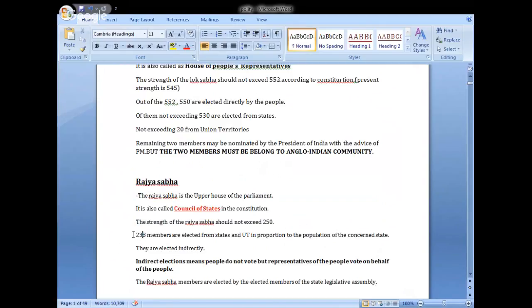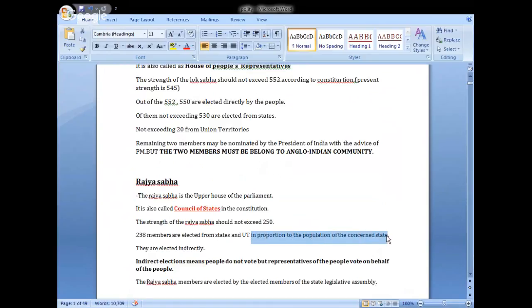Of them, 238 members are elected from the states and UTs in proportion to the population of the concerned state. It means 238 members are elected from states and union territories in proportion to the population.